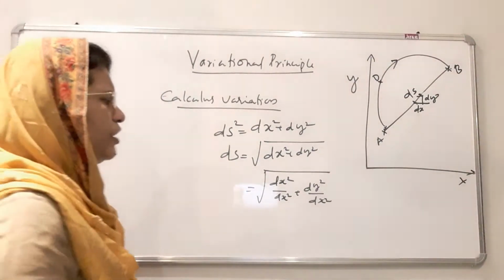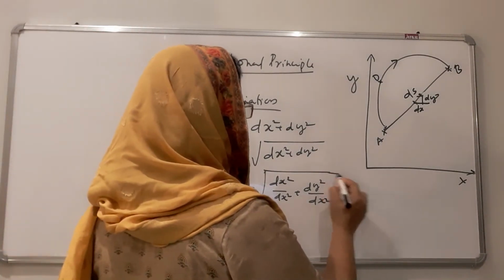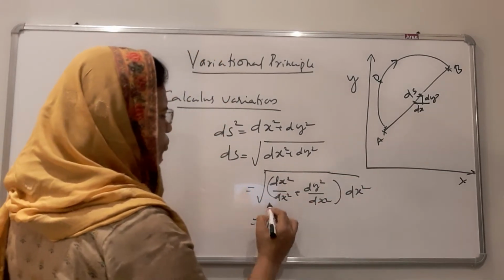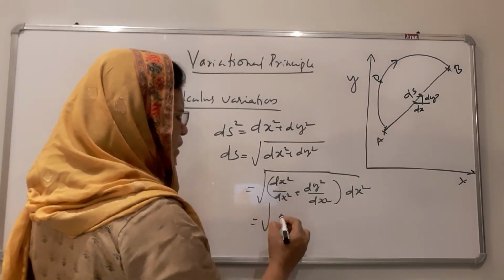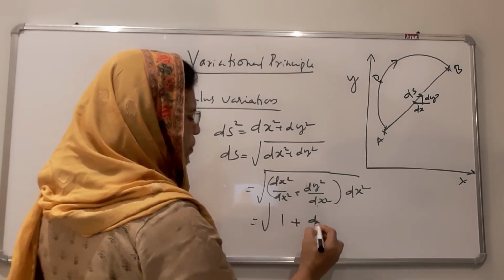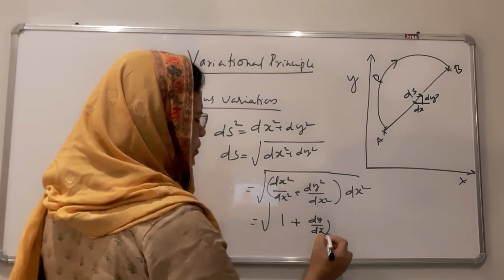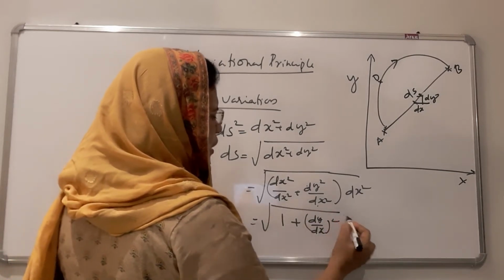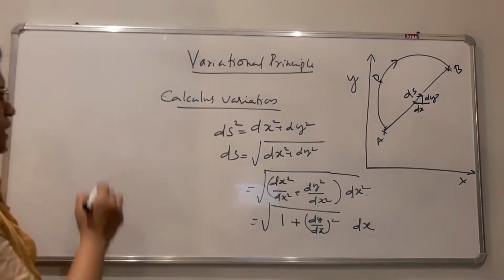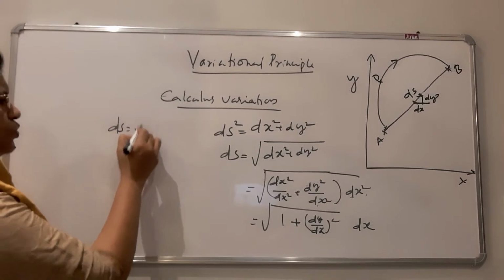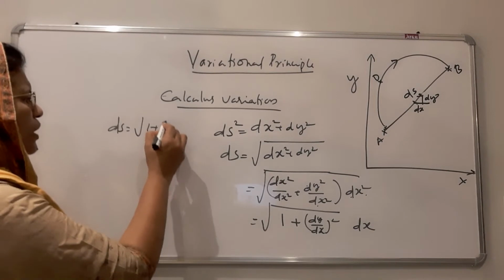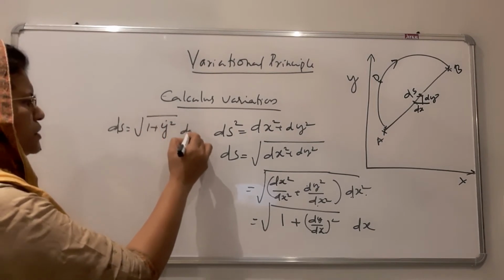When we are dividing, we also have to multiply with dx square. That is equal to the square root of dx square by dx square, which is 1, plus dy by dx the whole square, into dx. Or we can write ds is equal to the square root of 1 plus y dot square, into dx, where y dot is dy by dx.